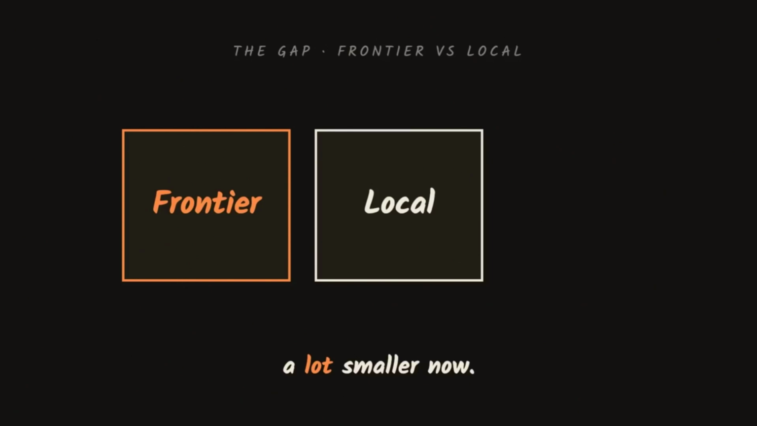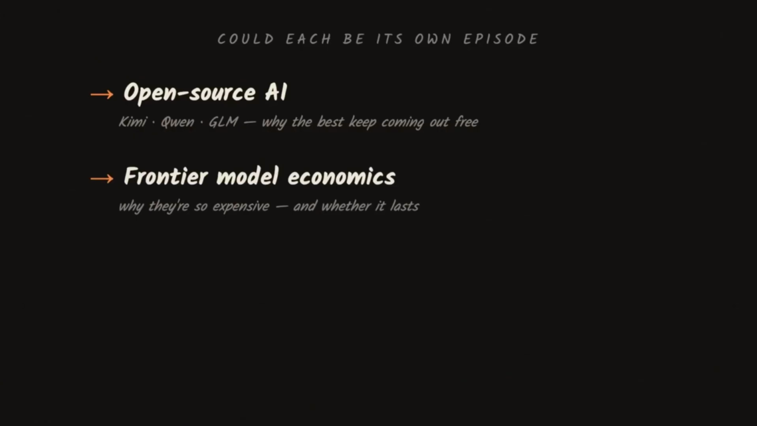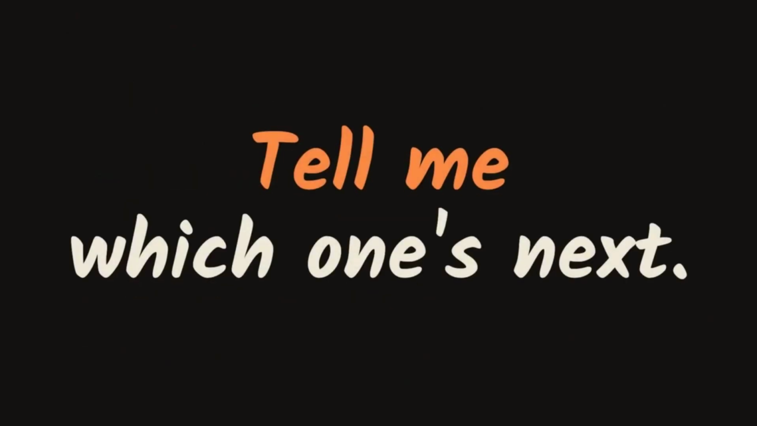We covered a few topics that could each be their own episode, like the open source AI landscape right now, Kimi, Qwen, and GLM, and how all these labs are racing, and why the best models keep showing up for free while frontier models cost so much. The token economics behind those prices, and if they can hold up, or how coding agents actually function under the hood. What happens if you give AI tools and let it run?